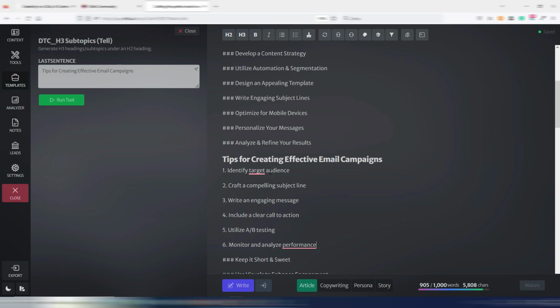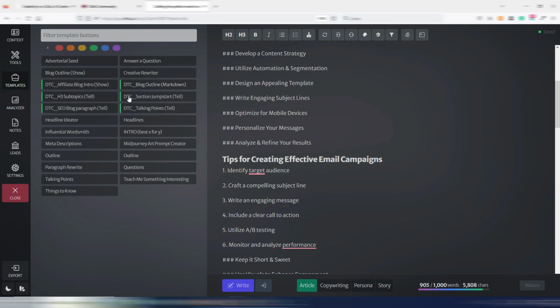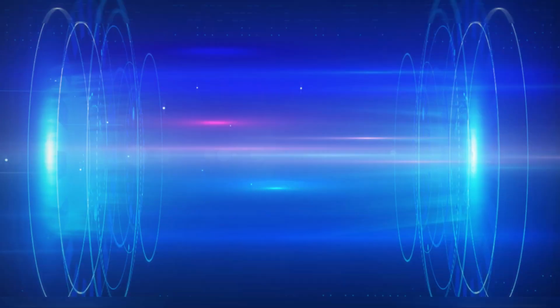It's like having a list of commands already here to use, instead of typing every time, please generate some H3 ideas. Now I made my templates and I have them here. Obviously, you do it with commands or tools you use mostly, and you can really generate templates tailored to your specific needs.